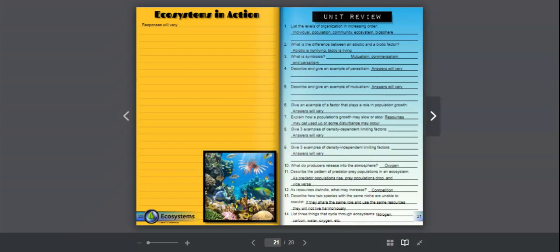Number 20, the greatest amount of biomass is found in which part of the energy pyramid? The bottom. Why? Because those are the producers. They get all of their energy from the sun.